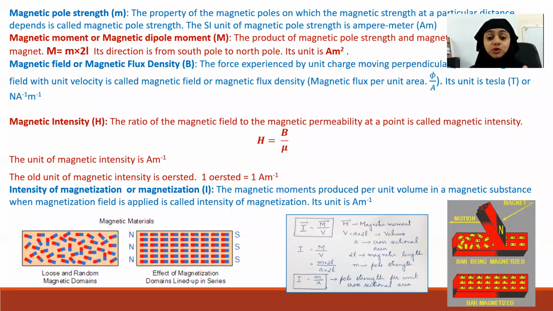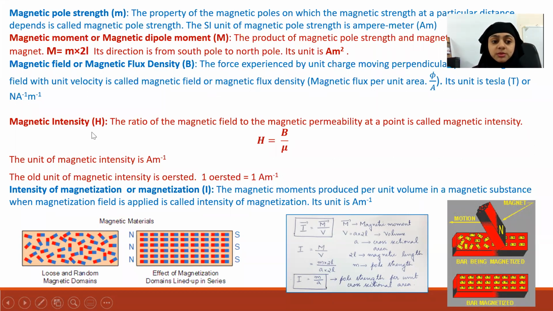He was the one who showed that if a current carrying coil of wire is kept near a magnetic compass, the magnetic compass deflects. Remember? And if the current is more, there will be more deflection. So that experiment was conducted by the scientist called Oersted. So that is the first lesson of this chapter. Please revise that. So in honor of his name, we have given the unit for magnetic intensity as Oersted. 1 Oersted means 1 ampere per meter.